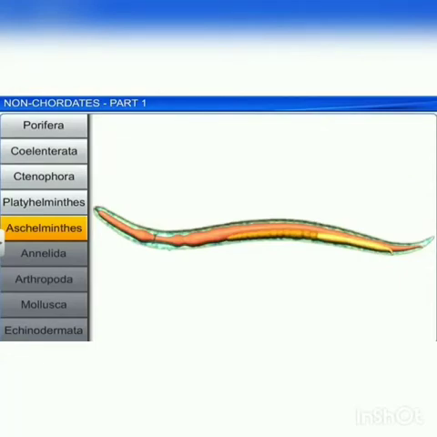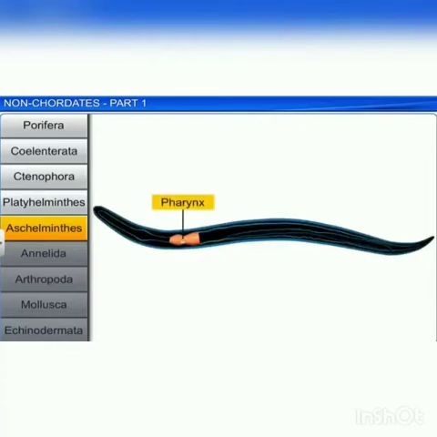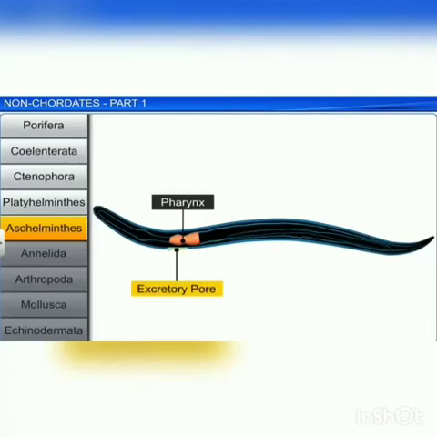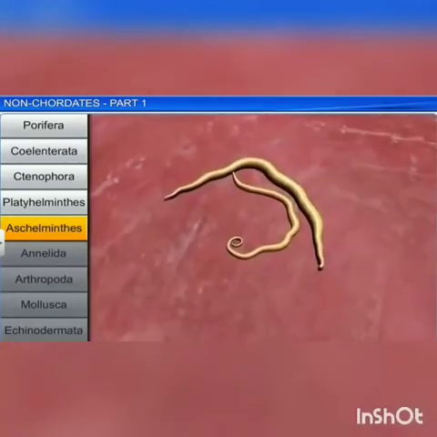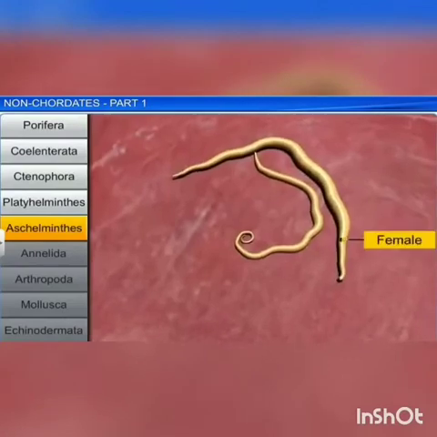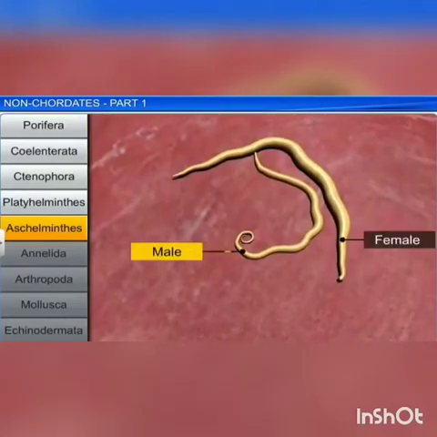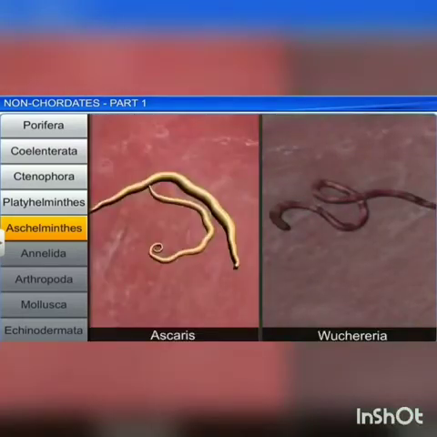The alimentary canal is complete with a well-developed mouth, muscular pharynx, and anus. They have an excretory pore called renette gland. The sexes are separate and exhibit sexual dimorphism. Often, females are longer than the males. Fertilization is internal. The majority are oviparous, example Ascaris, and a few are viviparous or ovoviviparous, example Wuchereria.